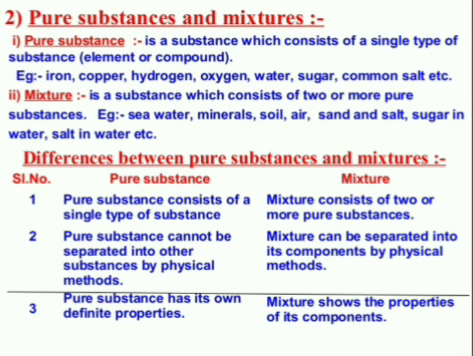Difference between pure substance and mixture. Pure substances consist of a single type of substance. A mixture consists of two or more pure substances, that is elements or compounds. A pure substance cannot be separated into other substances by physical methods. A mixture can be separated into its components by physical methods. A pure substance has its own definite properties. Mixtures show the properties of their constituents.